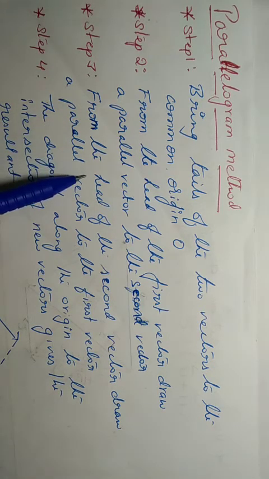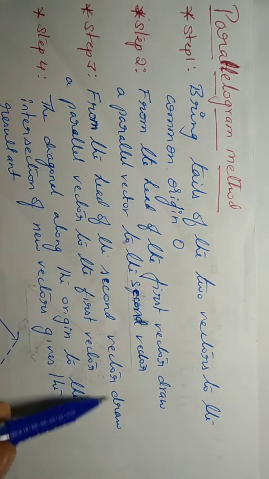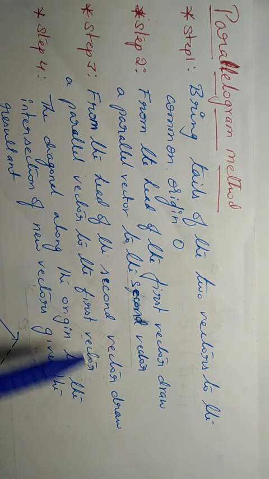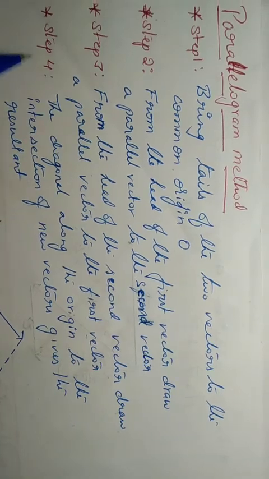Step 3, from the head of the second vector, draw a parallel vector to the first vector. Step 4, the diagonal along the origin to the intersection of new vectors gives the resultant.